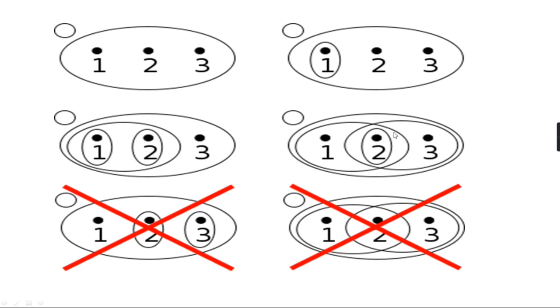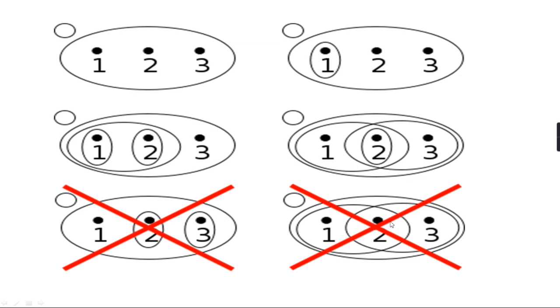This is also a topology, and this is also a topology. And here this one is not a topology on X, because singleton set {2} is a member of this family, singleton set {3} is also a member of this family, but their union is the set {2,3}, that is not a member of this family. This family consists of only the empty set φ, the entire set X, and singleton set {2} and singleton set {3}. So this is not a topology.